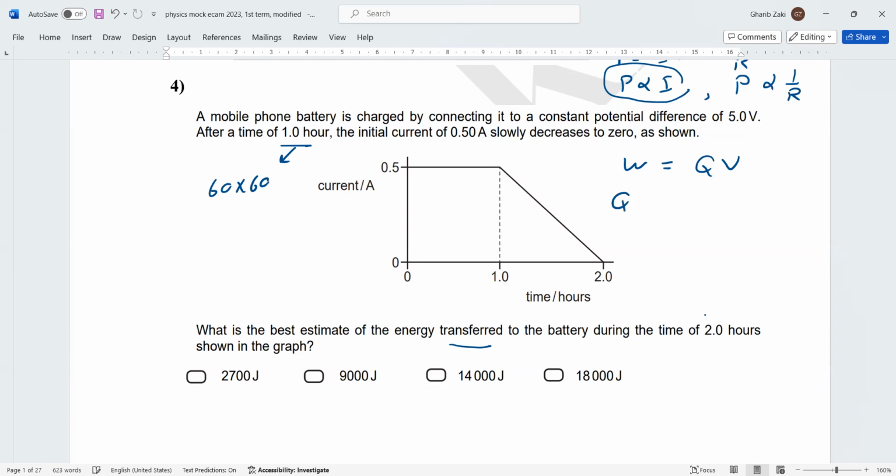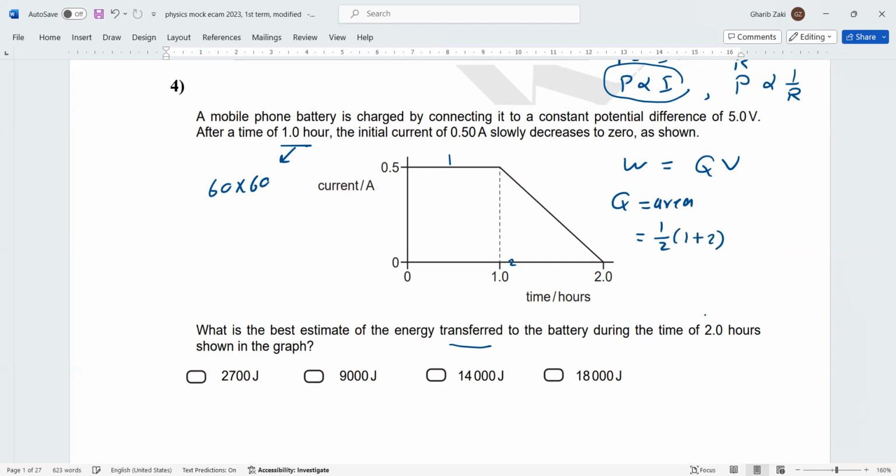What is Q? Q equals the area under the graph. This is a trapezium. What is the area? This one, and down it's 2, and the height is 0.5. So the area under the graph is half, open bracket, 1 plus 2.